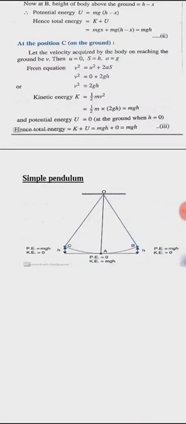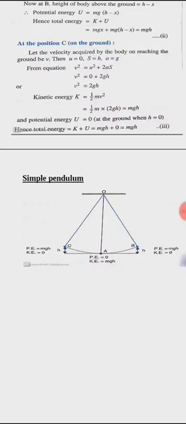When you release from B to A, its kinetic energy goes on increasing, potential energy goes on decreasing. At A, since it has reached the bottom, its height is 0, so it does not have any potential energy. The whole potential energy got converted to kinetic energy. Hence you can see we get kinetic energy as mgh.